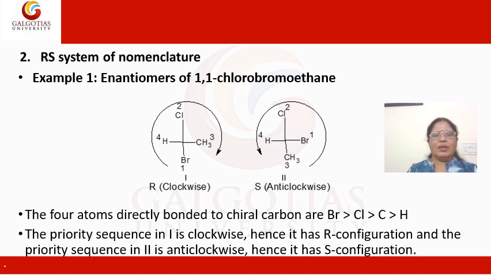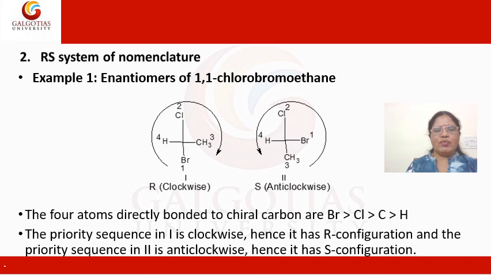For example, 1,1 chlorobromoethane. Here we can see the priority sequence in the first one is clockwise.